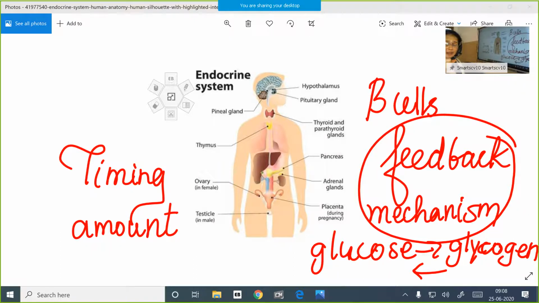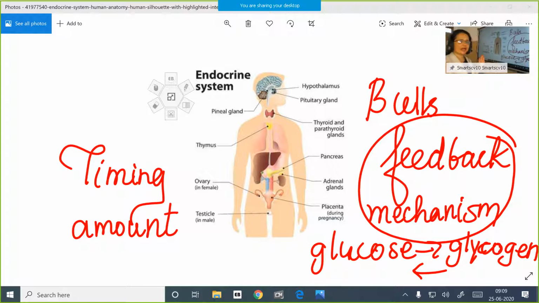Another example I will tell you: the pituitary gland, we have seen, controls the function of all other endocrine glands. Here, children, suppose our thyroxine level is low, hypothyroidism is there, that will be detected by the pituitary gland. It produces more thyroid stimulating hormone, TSH. So TSH stimulates the thyroid gland to produce more thyroxine hormone.